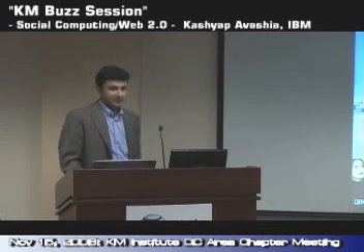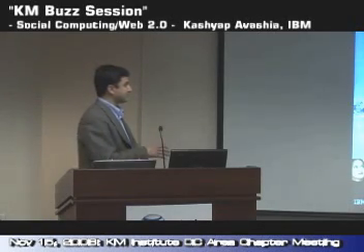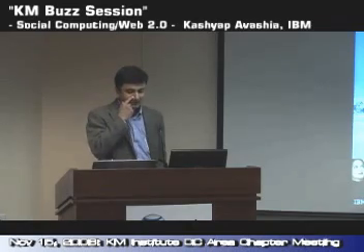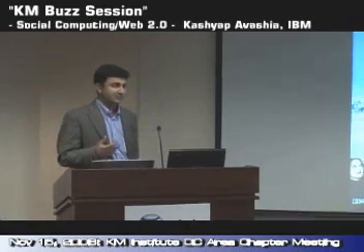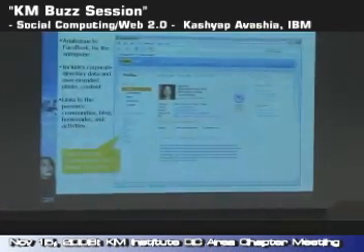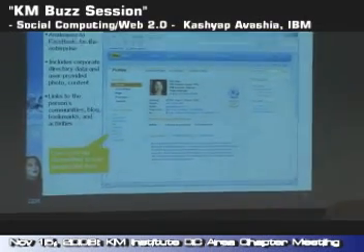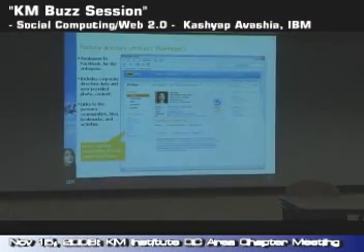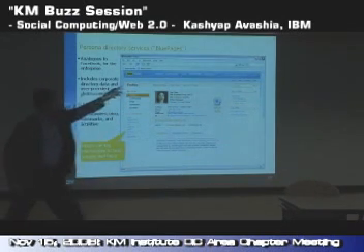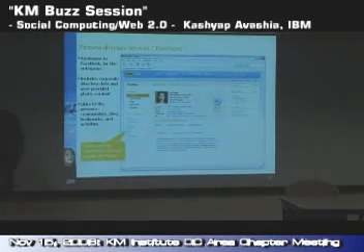So let me talk a little bit more about each of these components. The first component is called Blue Pages, which we still use, but it's basically the Facebook of your organization, and we are going to enhance our existing Blue Pages in such a way. I don't know whether you can see it or not, but even here, you can have all the other components of Ventura, like communities, blogs, bookmarks, and activities right there.